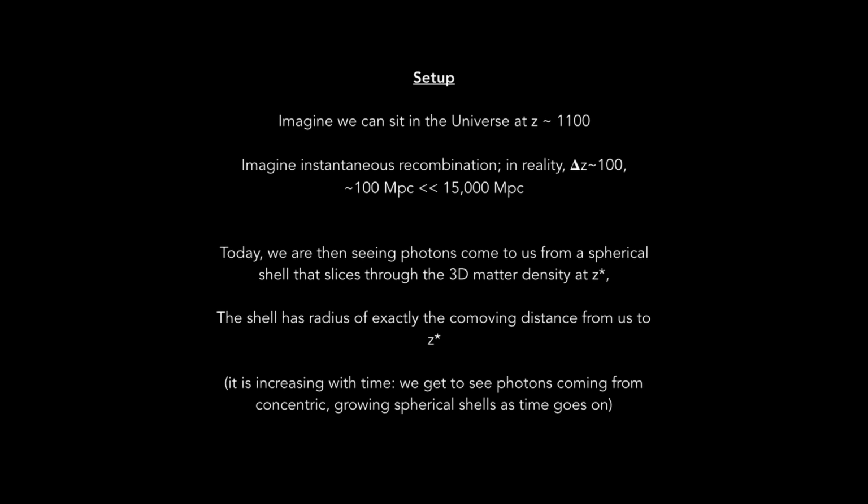The setup is that we imagine we can sit in the universe at redshift roughly 1100, and imagine instantaneous recombination. In reality, it has a width of delta z of about 100, which is still much less than 15,000 megaparsecs if you convert to a distance that's of order 100. Today, we're seeing photons come to us from a spherical shell that slices through the matter density at z star, and the shell will have a radius of exactly the comoving distance from us to z star. This shell is increasing with time. We get to see photons coming from concentric growing spherical shells, but that doesn't matter because our time scale is much, much shorter than that time scale.